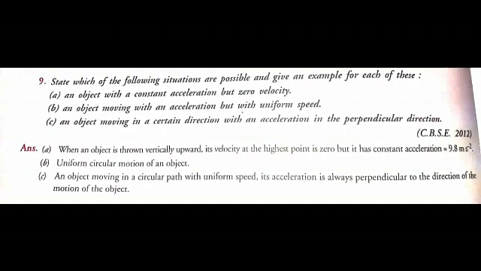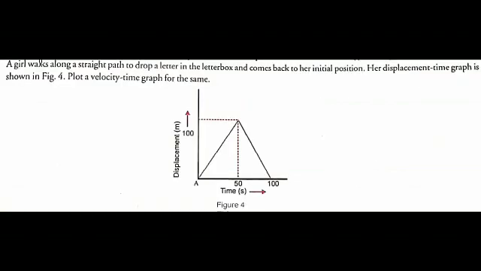Now let us consider another question. Here in this question, we have a girl who walks along a straight path to drop a letter in the letter box and comes back to her initial position. Her displacement time graph is given as in figure 4. Observe it carefully. This is the displacement time graph. What are we supposed to do? Plot a velocity time graph for this situation.